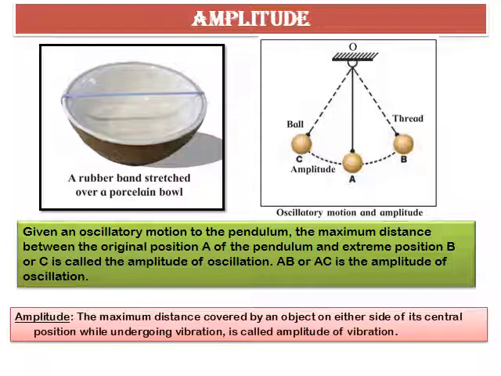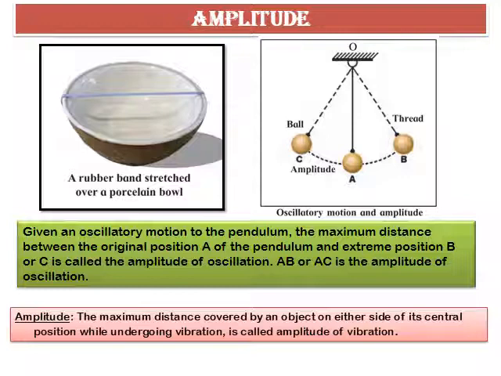When the rubber band is stretched from the original position A and comes to position B, it is seen to be curved. The maximum distance between the original position A and the position B on stretching the rubber is called the amplitude of vibration. Similarly, given an oscillatory motion to the pendulum, the maximum distance between the original position A of the pendulum and the extreme position B or C is called the amplitude of oscillation. In the given figure, AB or AC is the amplitude of oscillation.